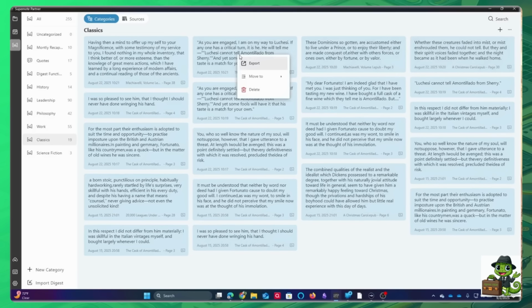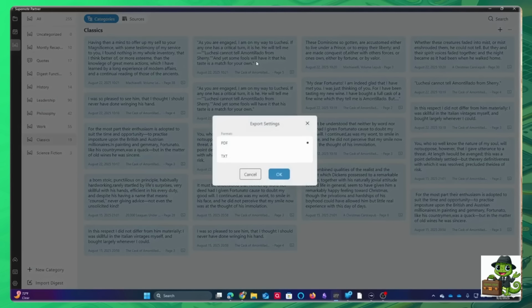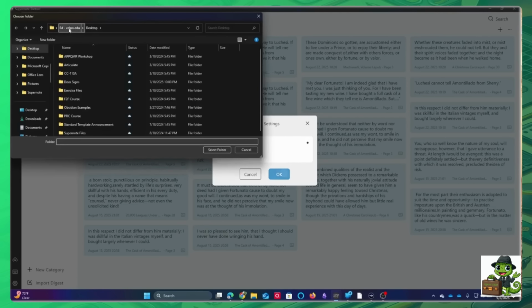Now, if I right-click on this, I can export. Now, I can choose to do two things. If I just want the text itself, so if I just want all of the highlighted passages in one thing, I can just highlight that and not have anything else I need to do. However, if I want to see the highlights, the annotations, both text and handwritten, I can do it as a PDF. And when I do, you'll see it's going to ask me where.